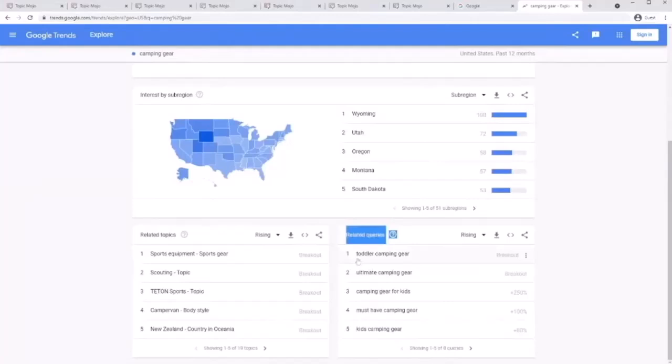Toddler camping gear. Like, if this is a breakout query, that means people are going to camp right now and they're looking for camping gear, especially for toddlers. So they have very, very small children. So if you're creating a blog piece, you need to write about children apparently in camping gear. I don't know how I would write that because this is a keyword that came from a customer that I was trying to test out. I don't have any interest in camping gear, by the way. So I would pretty much write about what kind of camping gear you would need for a toddler, all the safety precautions, the lotions, everything from mosquitoes to sleeping to food. I would include that in my content.